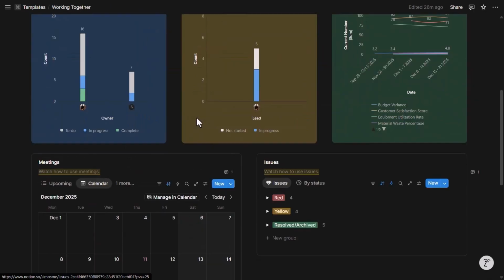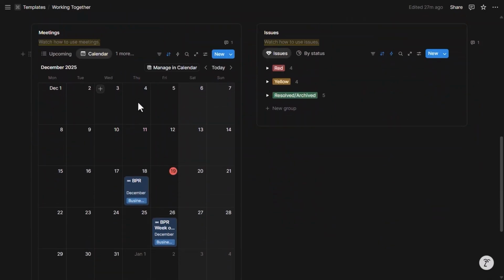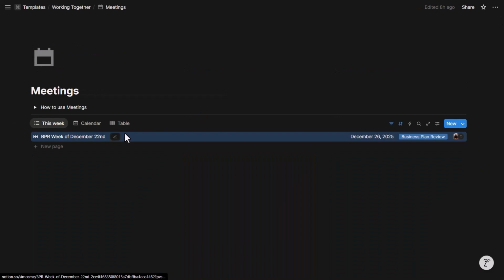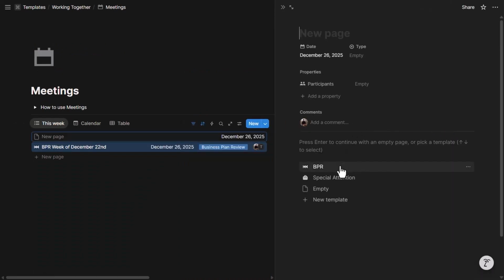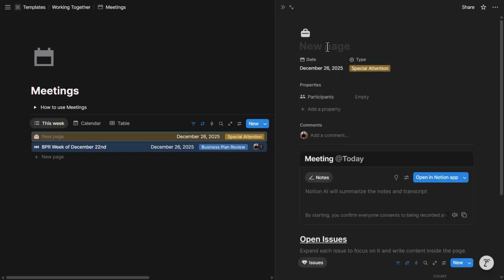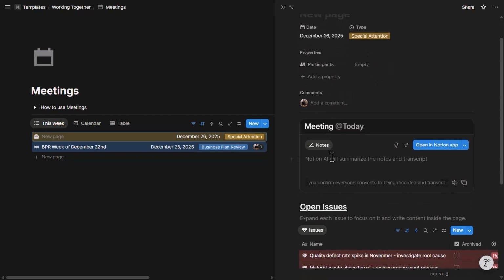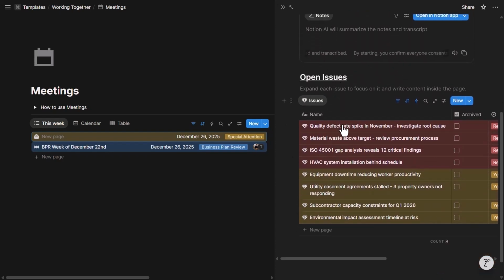Now this shows up with all the meetings, also here on the calendar, on the dashboard, and in the dedicated meetings page. For special attention meetings, the same concept applies. I can give it a name, select a date, give it a type, which is automatically applied when I set the template. And then this has the AI meeting notes block up here to transcribe and summarize and take notes on the meeting. And then below, there are all the open issues.